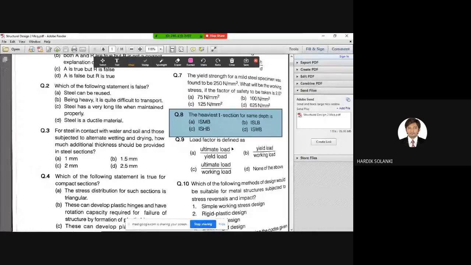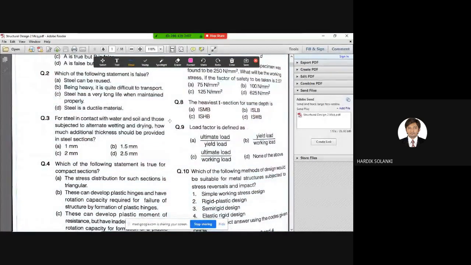All right. Coming back to question number 9. The load factor is defined as? How are we going to define load factor? What is the formula for load factor?